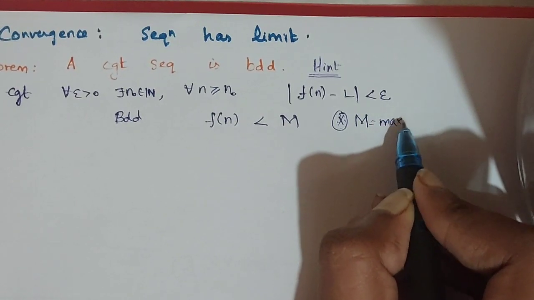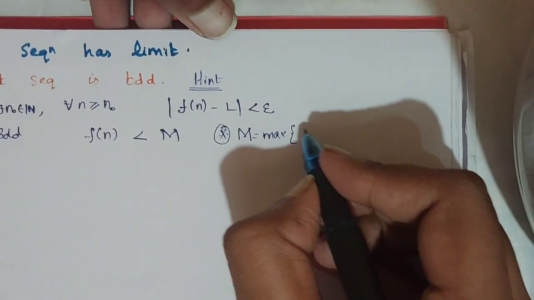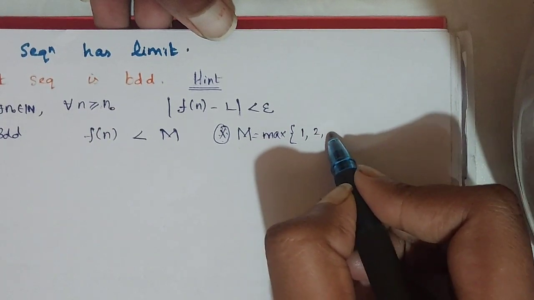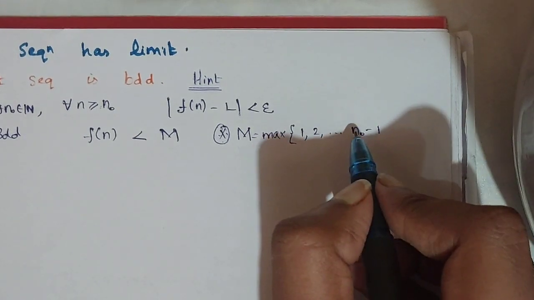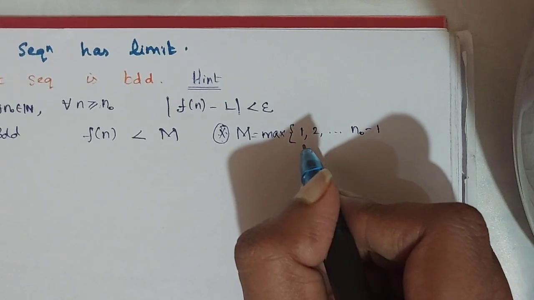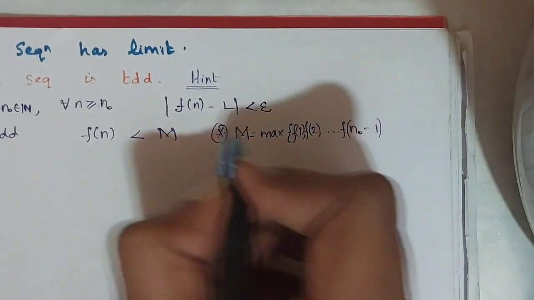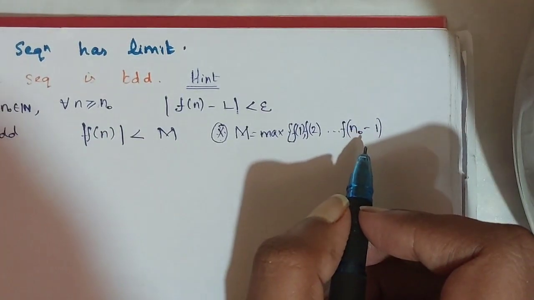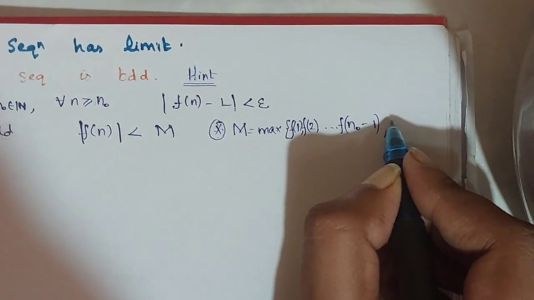M should be the maximum of f of 1, f of 2, till f of n naught minus 1, and then the bound after that, which is epsilon plus l. Actually my earlier attempt was wrong, because the boundedness property says the image values should be less than m.